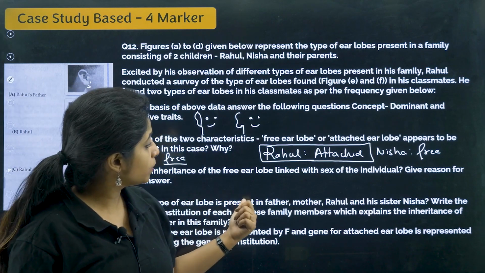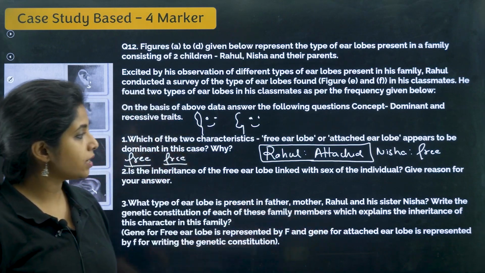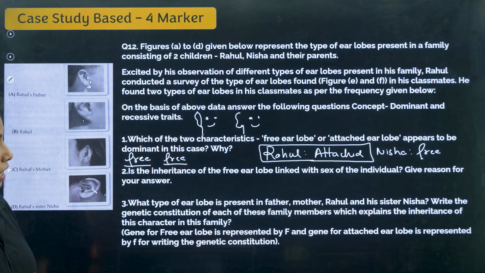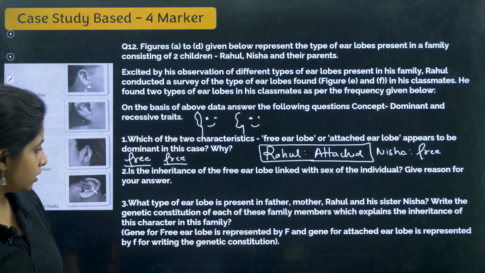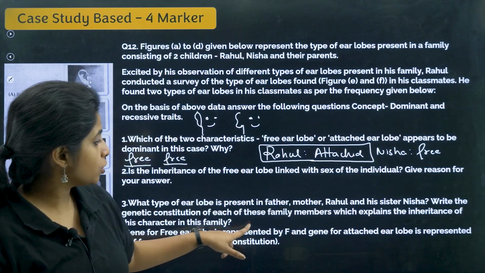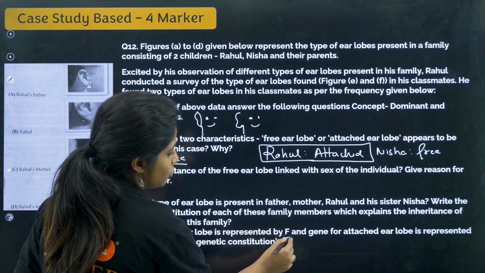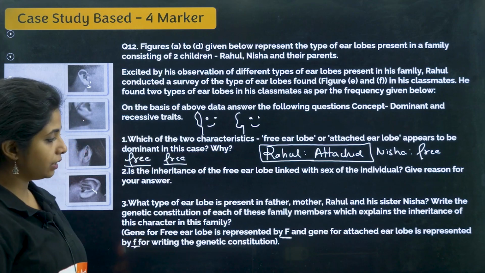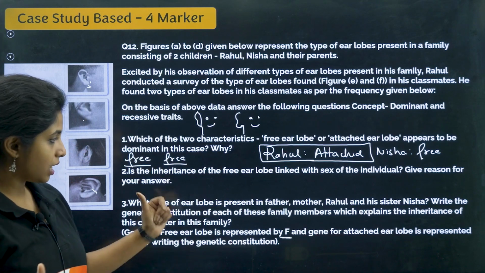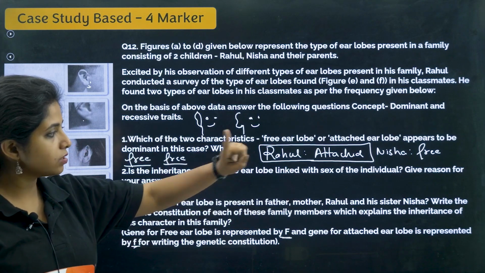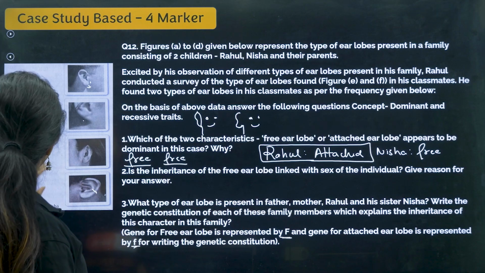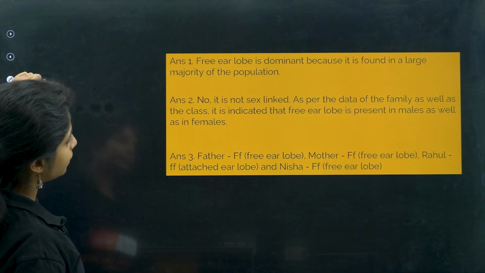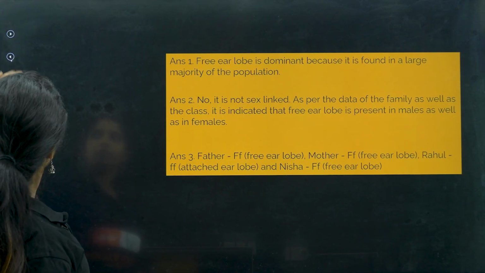Now, what type of earlobe is present in the father, mother, Rahul and his sister? Write the genetic constitution of each of the family members, which explains the inheritance of the characters in this gene. Gene for free earlobe is represented by capital F, that means it is dominant, and gene for attached earlobe is represented by small f for writing the genetic constitution. So, chalo, let's start. Let's find the father's, mother's, Rahul's and sister Nisha's. So, for that, we have to go here.